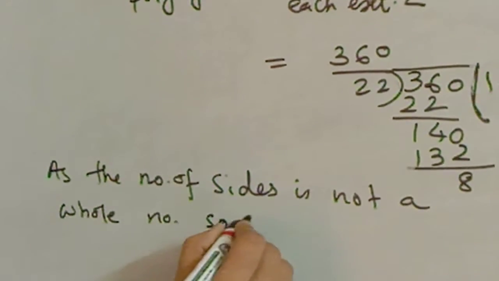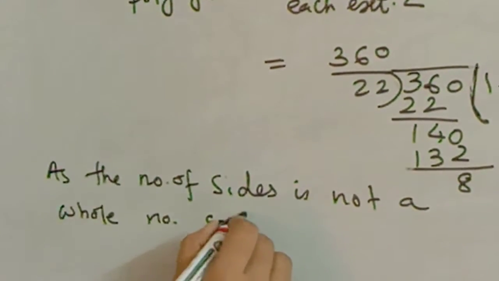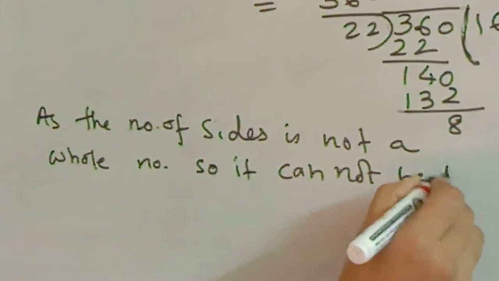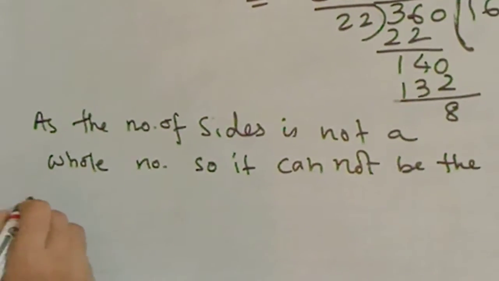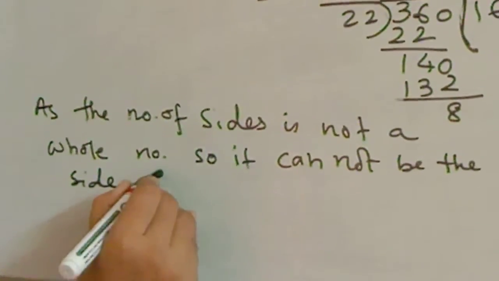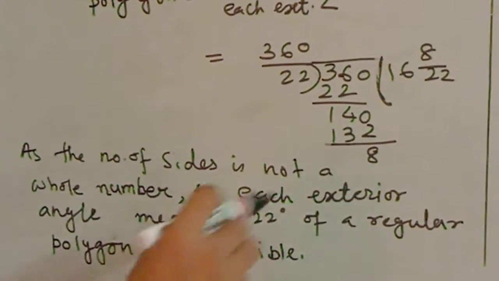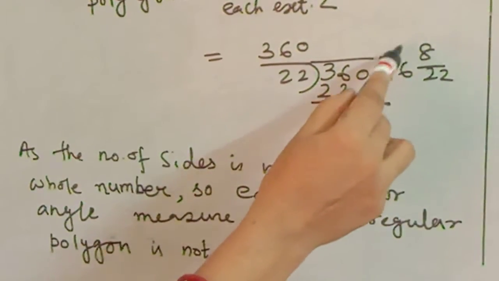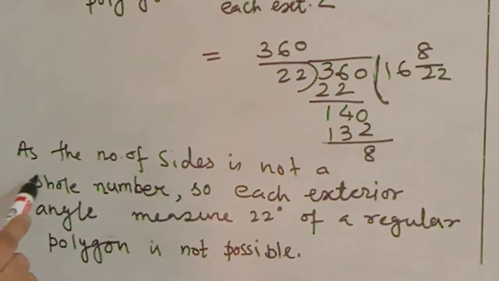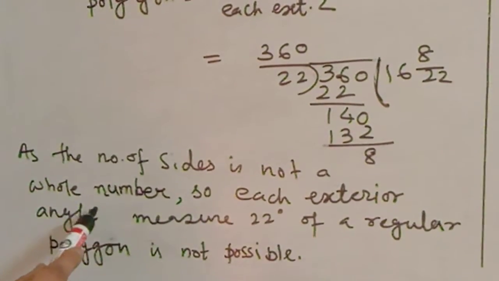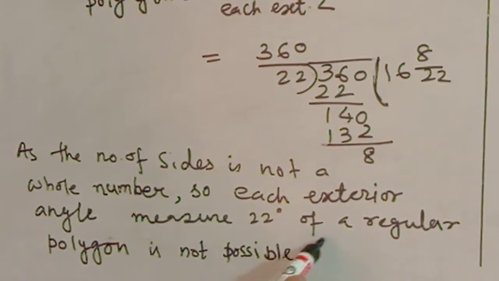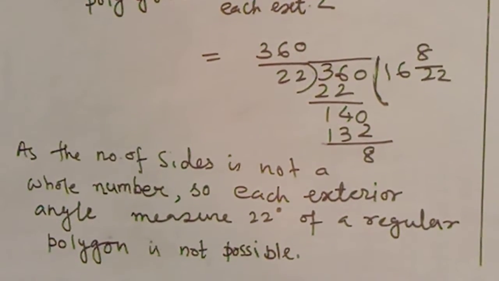So it cannot be the side of the regular polygon. As the number of sides is 16 8 by 22, it is a fractional number. So we can write that as the number of sides is not a whole number, each exterior angle measuring 22 degrees for a regular polygon is not possible.